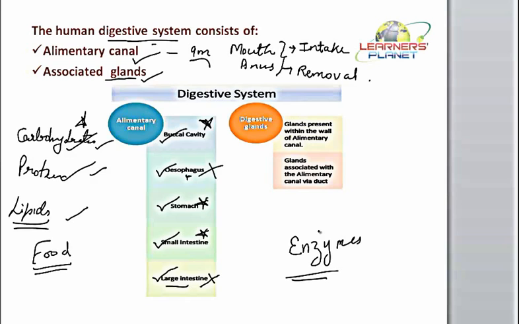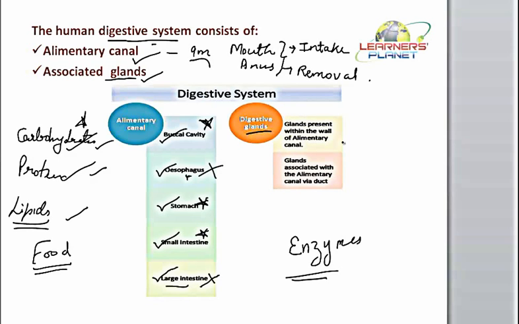So this digestion which is taking place in all these spaces is also different. Buccal cavity supports only the digestion of carbohydrate. Stomach supports only the proteins. Then small intestine helps in the digestion of all of these components. So the secretion or the enzymes present in each part are supposed to be different. So from where are these enzymes coming? These are coming from the digestive glands.